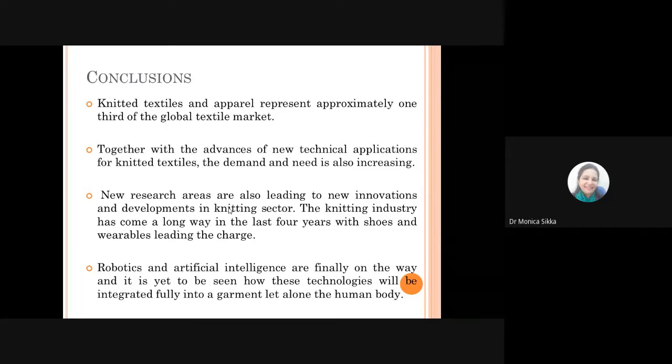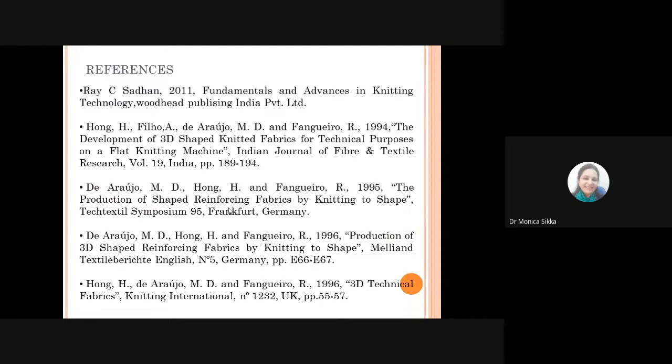The big iconic brands need to play their part to support the technology, as long as the design and technology are mixed together. So whenever we are designing something for wearables, we have to have the required kind of aesthetic value along with the maximum functionality that we can put into it. And with that intent only, all the developments are happening in the machines and the type of products being made on the knitting machines. So I think with this, I would like to end my presentation.